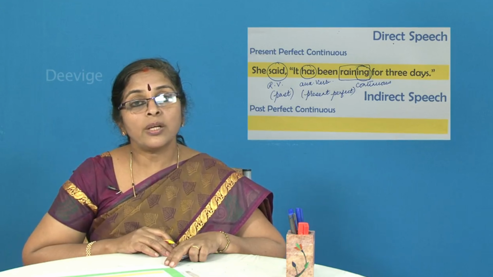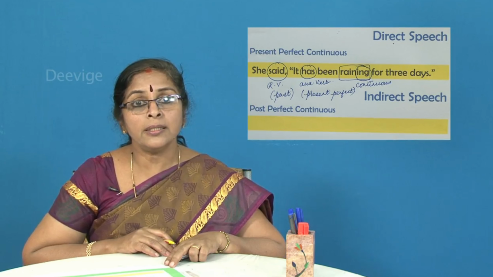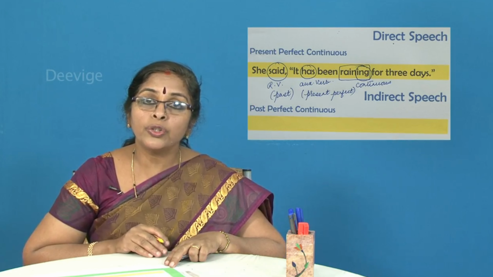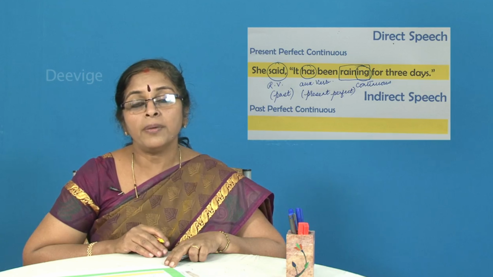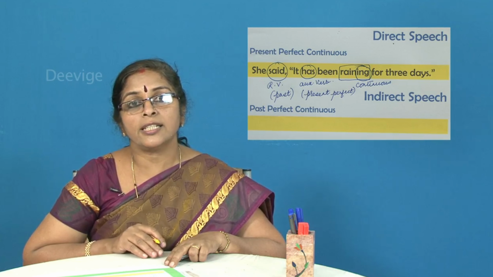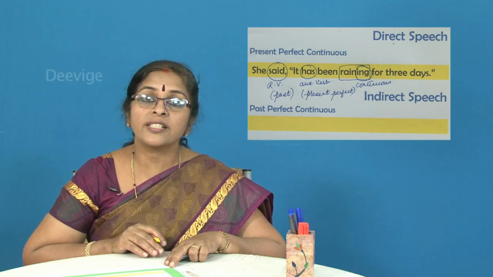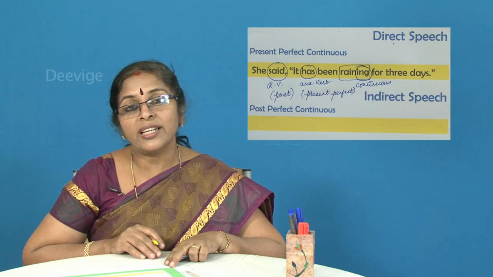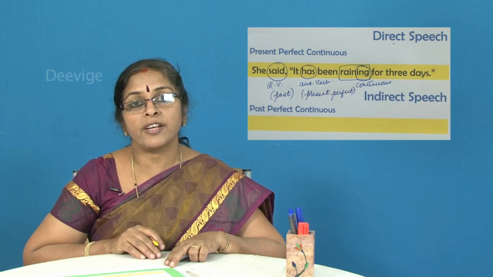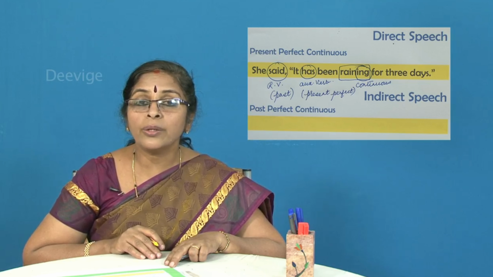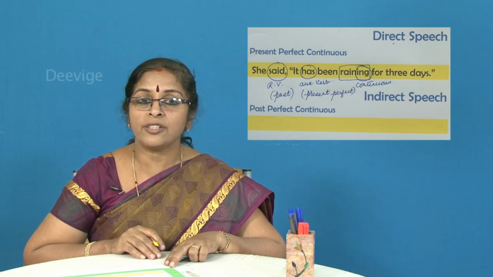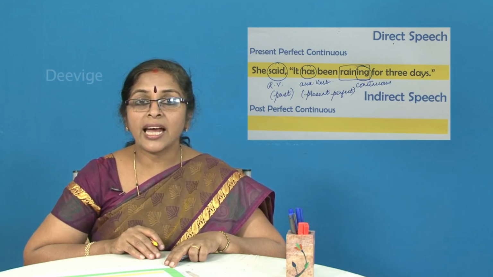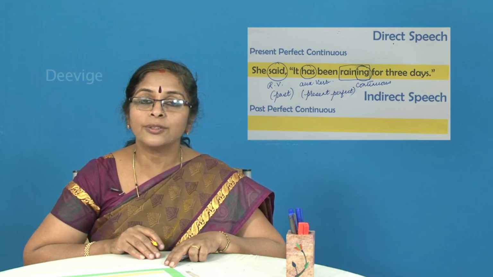So, since the reporting verb said is in the past tense, now what is the change that you will have to make in the tense of the reported speech? You will obviously be changing it from present perfect continuous to past perfect continuous. Which is the only word indicating past perfect? The only word which indicates past perfect is had. So, how are we going to change this into the indirect speech? You are going to change it to, she said that it had been raining for 3 days.